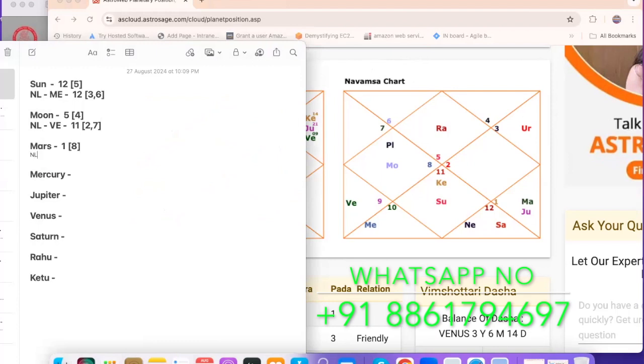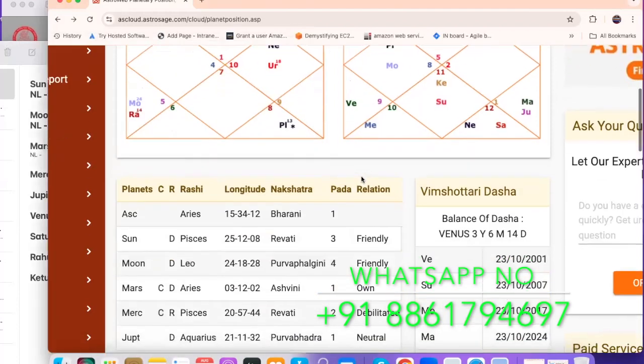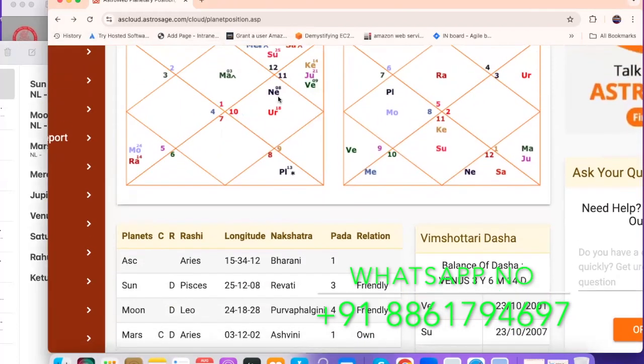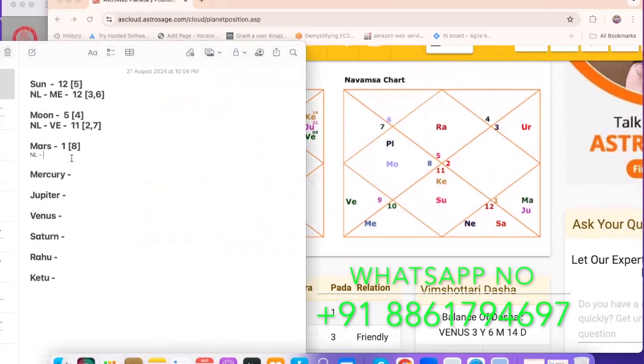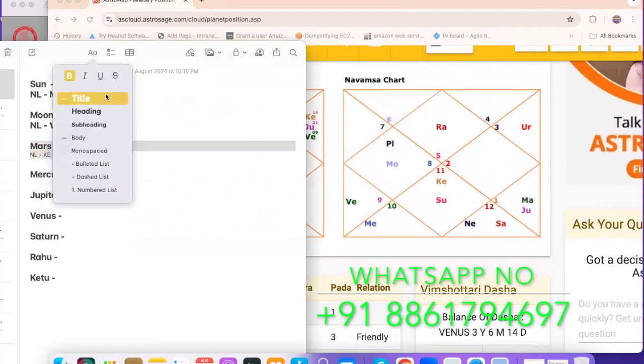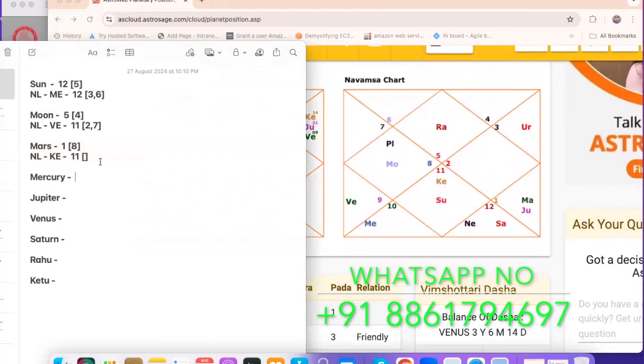Coming to the nakshatra lord, Mars is sitting in the nakshatra of Ashwini, which is Ketu's nakshatra, and Ketu is in the 11th house. So I'll write it as K, which is Ketu in the 11th house. This one I'll come back to later, for the beginners' purpose, since Ketu is sitting in the 11th house.